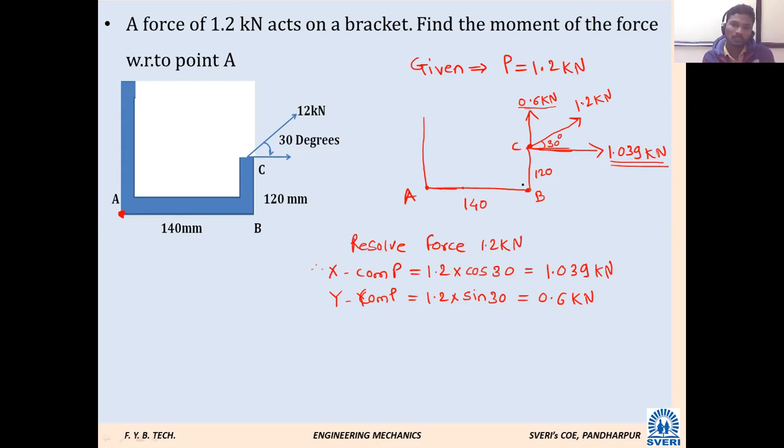Why have we resolved? To get the perpendicular distance between point A and the line of action of that force. I have drawn one inclined line and it was not a perpendicular distance, or it is very difficult to calculate the perpendicular distance. That's why we have resolved.